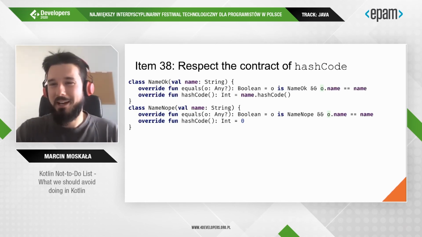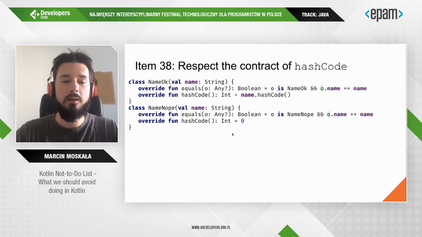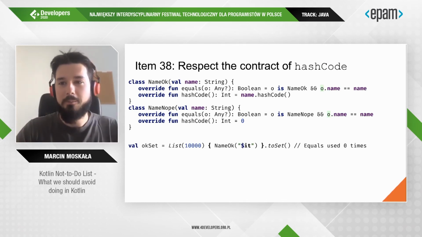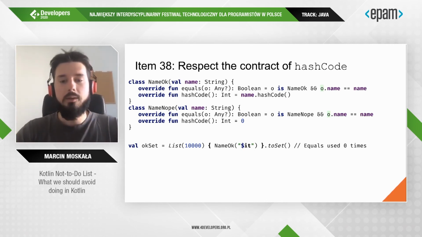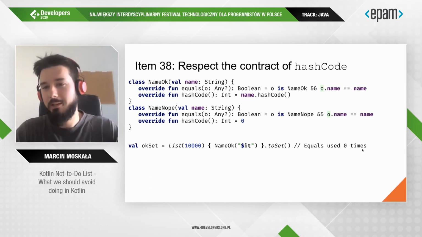a very bad idea. So here we have a properly implemented name, and a name with a hash code equal to a constant. And imagine a situation when we have a set with thousands of names. In the first case, when we produce this set, we used equals exactly 0 times.